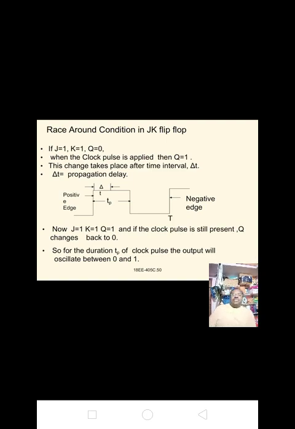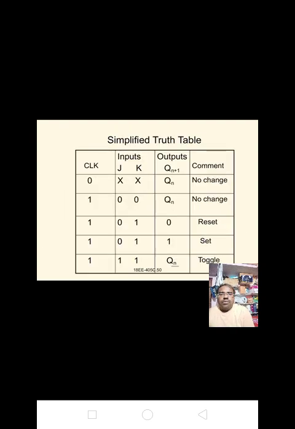This is the concept of race around condition. Race around condition means at some point there will be a delay, and after that delay it comes back to the actual point. That is nothing but the input changing from 0 to 1 and 1 to 0 in this span of time, so it is nothing but race around condition. Okay, once again I am repeating.